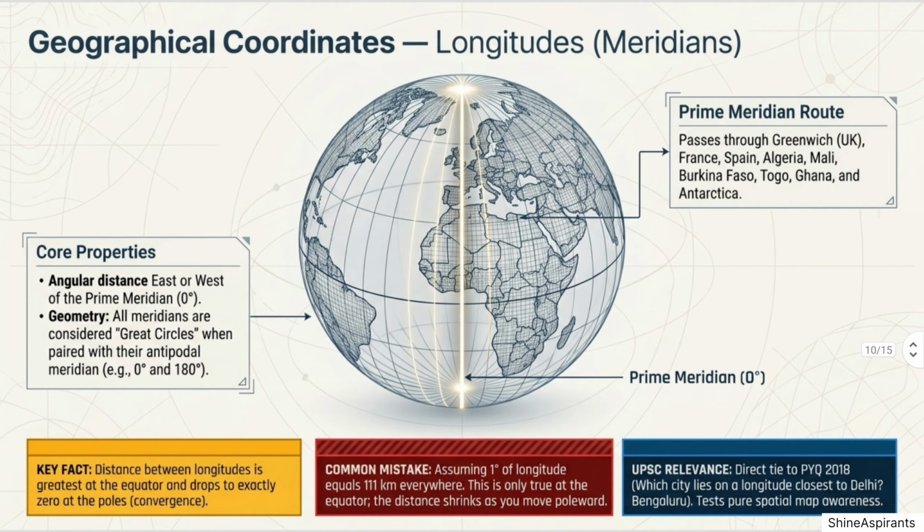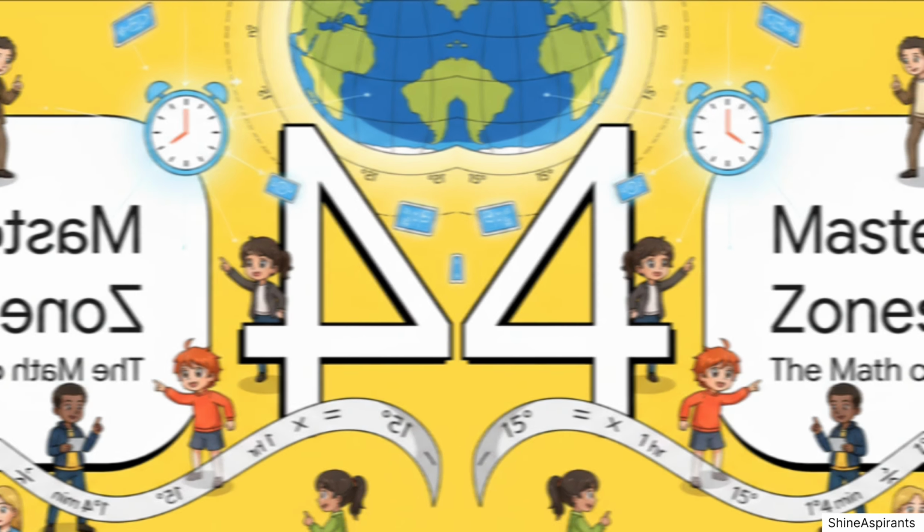All meridians are considered great circles when paired with their opposite, antipodal, meridian, for example, 0 degrees and 180 degrees. Next, part 4: Mastering time zones.